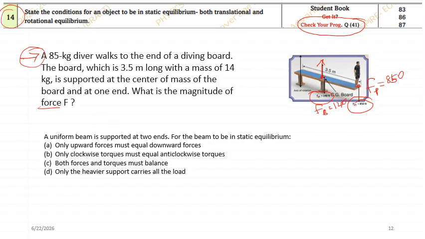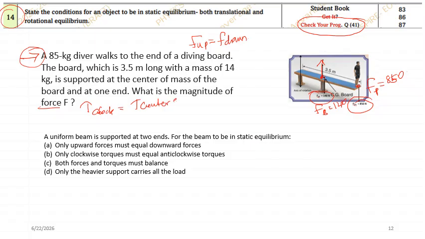Okay, so again the concern: can we use F up equal to F down? Again no, because they haven't specified anything about translational equilibrium. But one thing is quite clear, this is not rotating. So if it is not rotating, what can be done? You can consider that torque clockwise will be equal to torque counterclockwise.